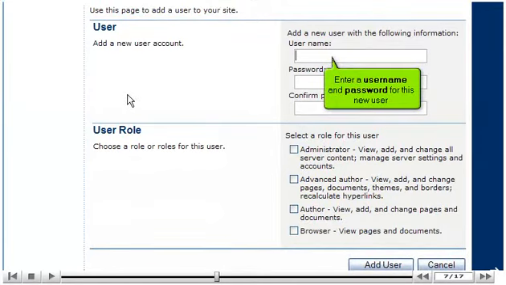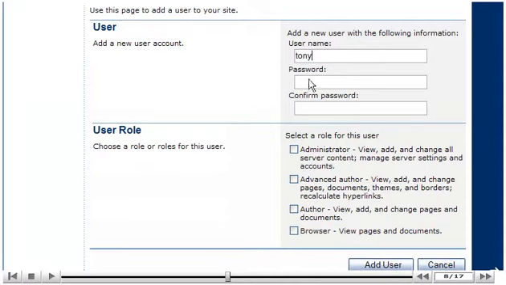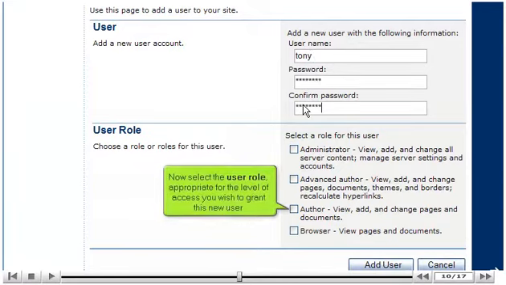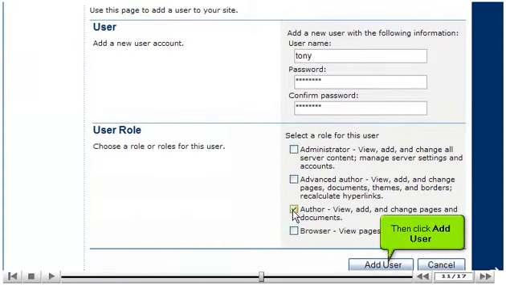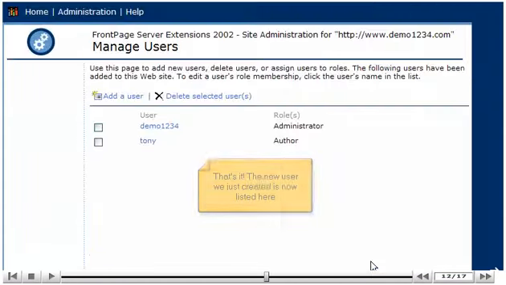Enter a username and password for this new user. Now select the user role appropriate for the level of access you wish to grant this new user. Then click Add User. That's it. The new user we just created is now listed here.